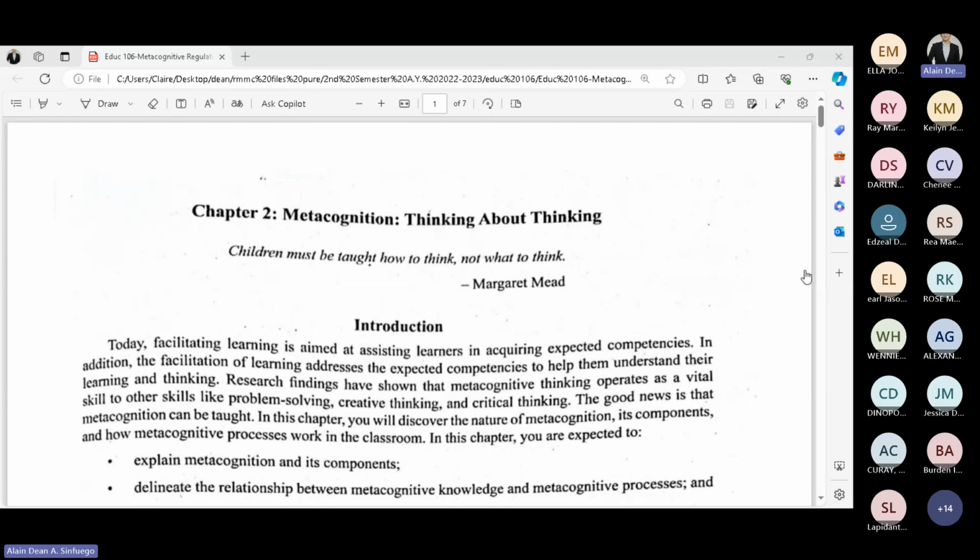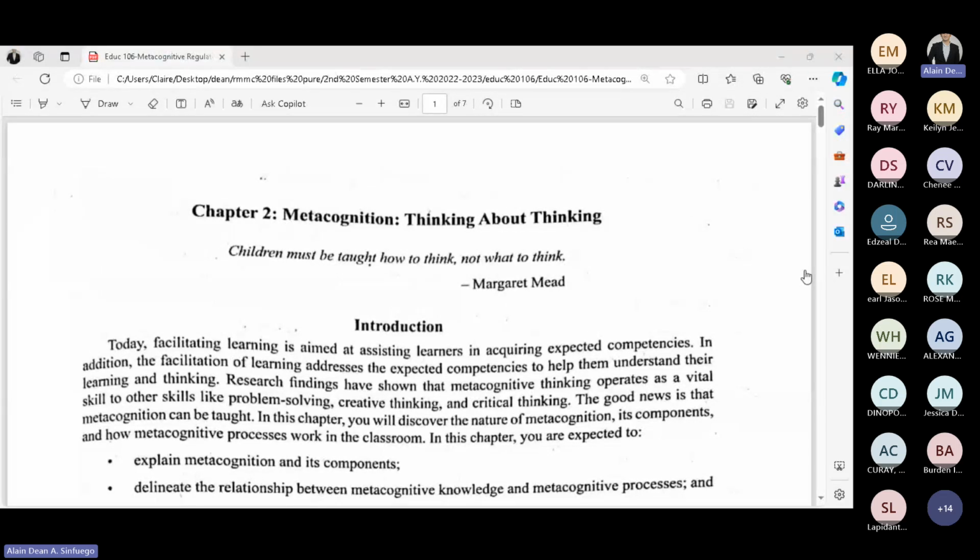When we say motivational factors, we go back to the root word motivation, which is how the learners push themselves towards learning. For the affective, these are factors which relate to the attitude, feelings, and emotions of the learner.